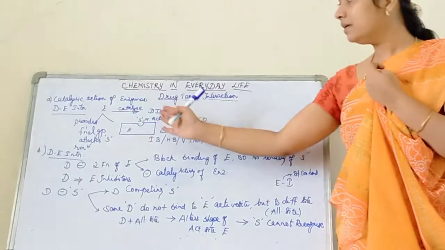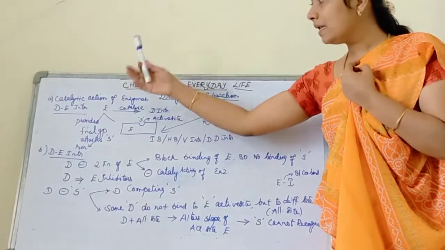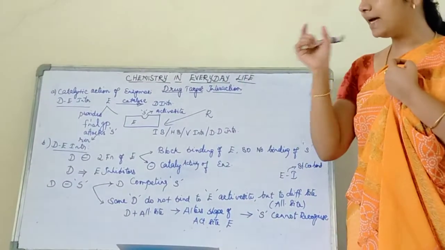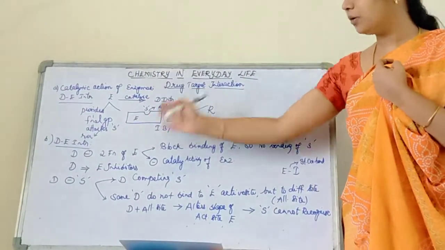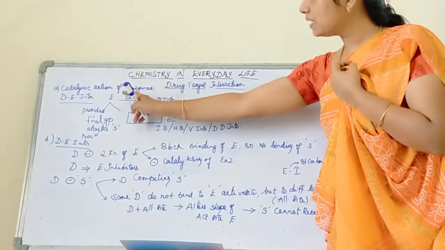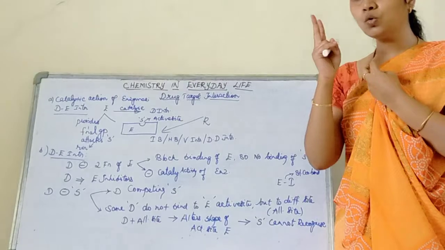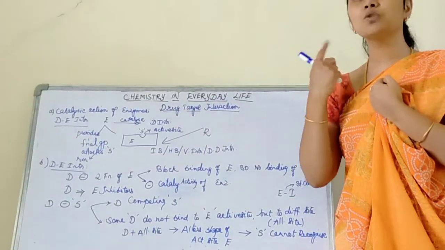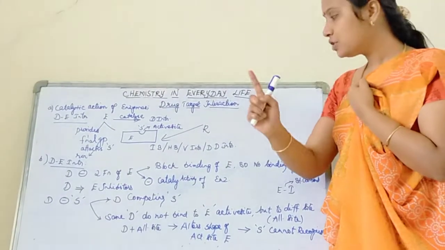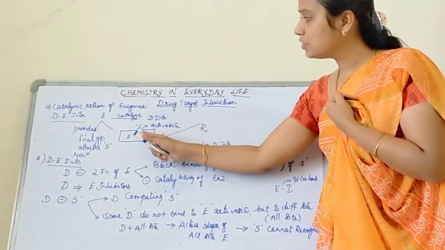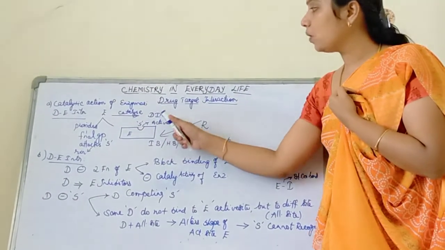So in here, I am going to elaborate how your enzyme is going to act like a catalyst. The catalytic function of an enzyme will be elaborated here. I told you my enzyme is acting like a catalyst. How is it going to act like a catalyst? There are two ways by which my enzyme is going to act like a catalyst. First way, my enzyme is going to provide one site to the substrate. That site is called the active site.